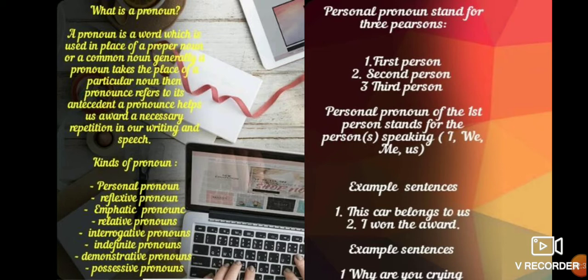In the first person, the words are I, we, me, my, our, us. In the second person, the words are you, your. And in the third person come he, she, it. So the example of the personal pronoun is: this car belongs to us. Us is the personal pronoun. I own the award. Why are you crying? You is the second person.